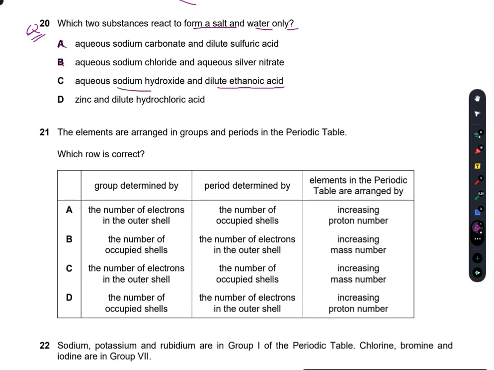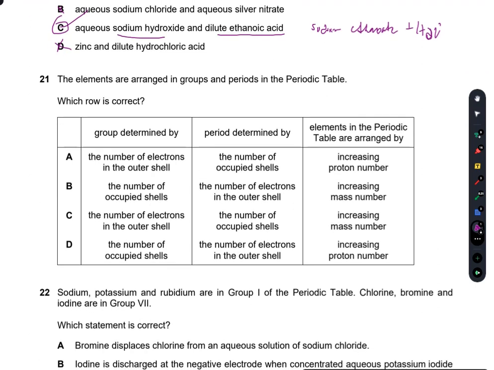Ethanoic acid and sodium hydroxide. So this will give me salt, which is the sodium ethanoate, along with water. So C is true. The zinc and dilute HCl will give me hydrogen gas along with the salt. So D is incorrect.